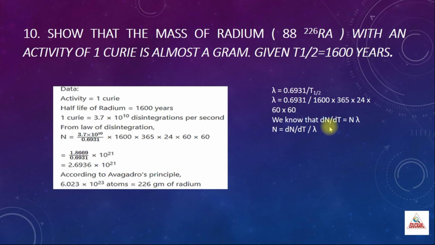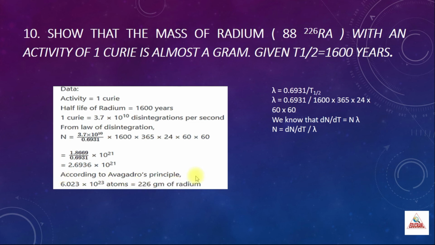Now substitute all the values given, we get N is equal to dN by dt, we have found it as 3.7 into 10 power 10 divided by lambda value, which is 0.6931 the whole divided by 1600 into 365 into 24 into 60 into 60. So that will go to the numerator. Simplifying this, you get 1.8669 divided by 0.6931 into 10 power 21, which is approximately equal to 2.6936 into 10 power 21.